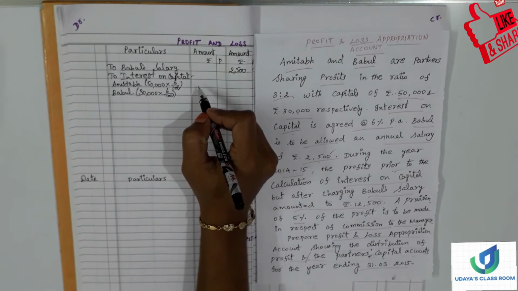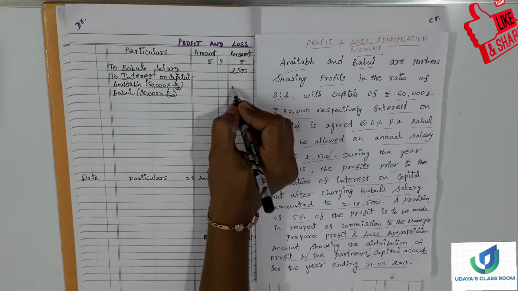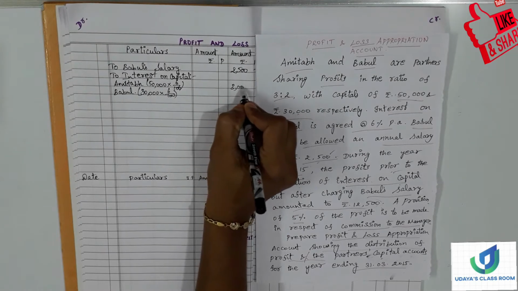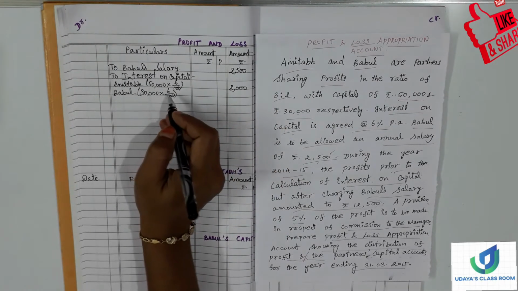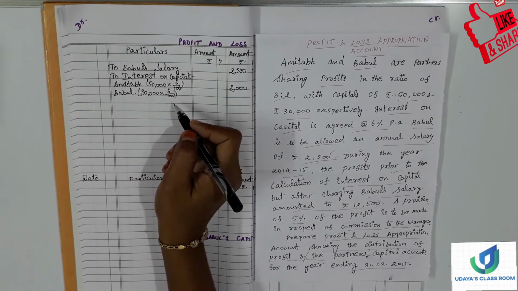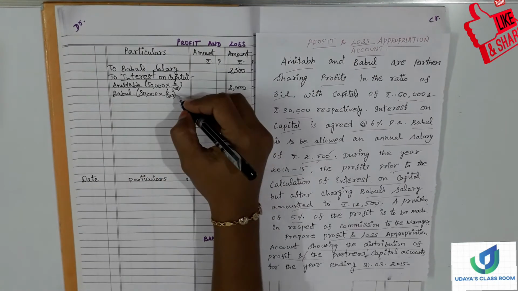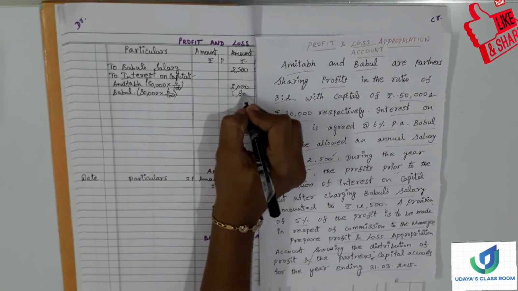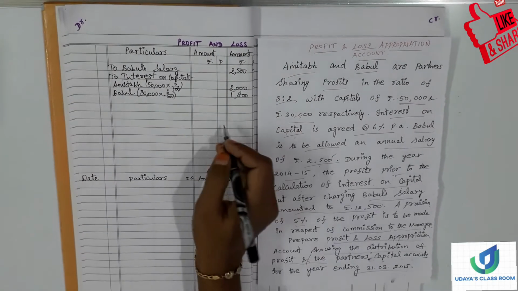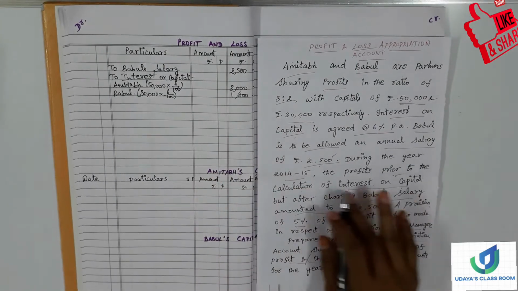How much will we get here? So Amitabh's interest on capital would be 3,000. And Babul's interest would be 30,000 into 6 by 100. We'll get 1,800. Alright. And next, what do we have to calculate?